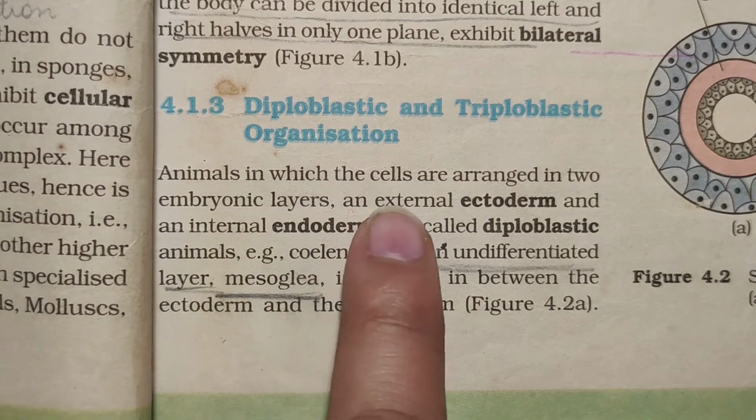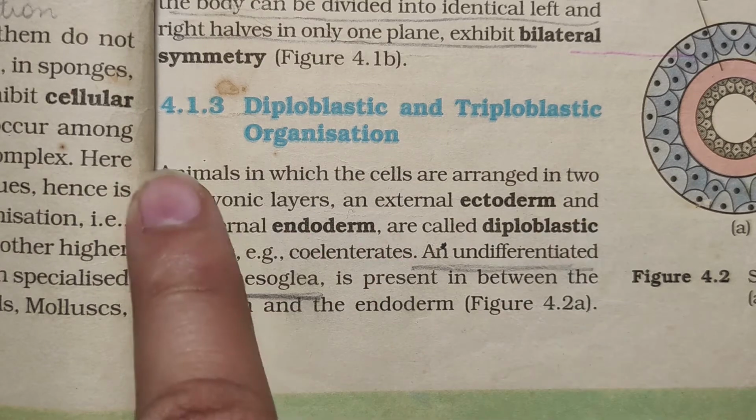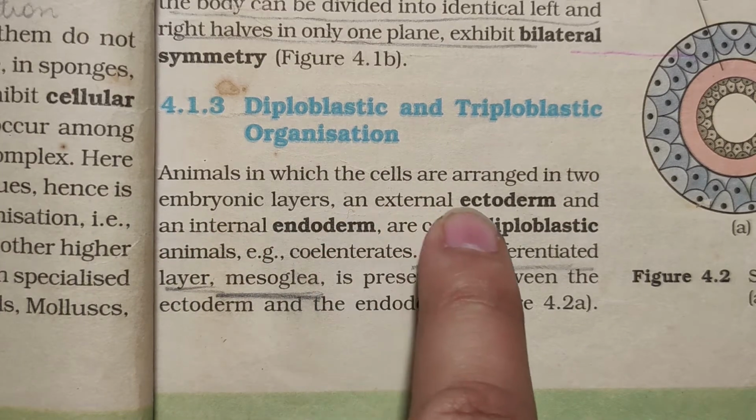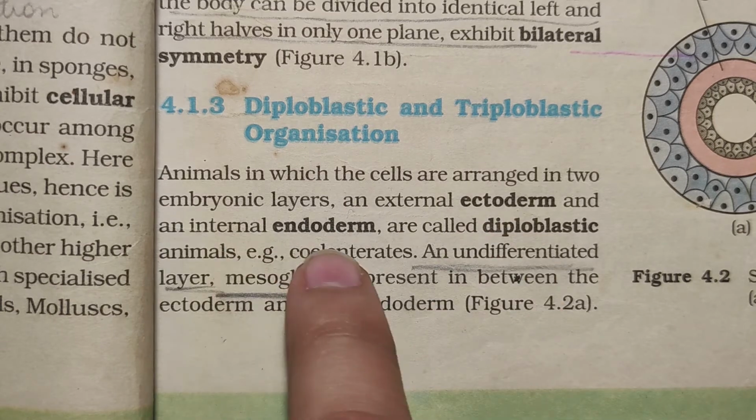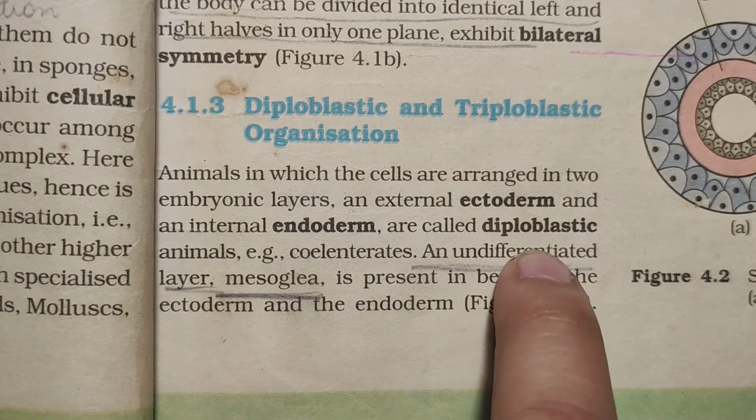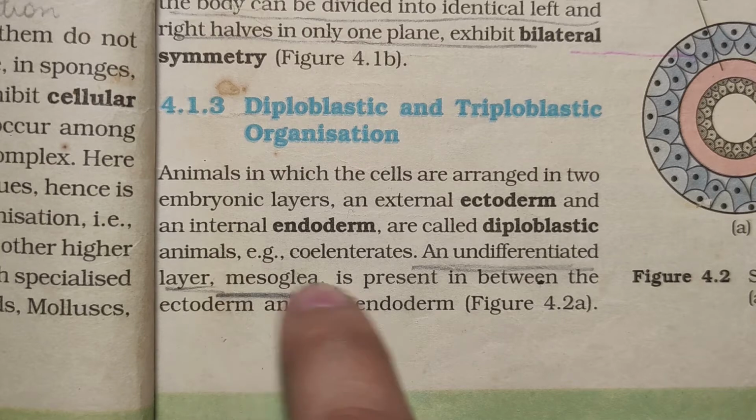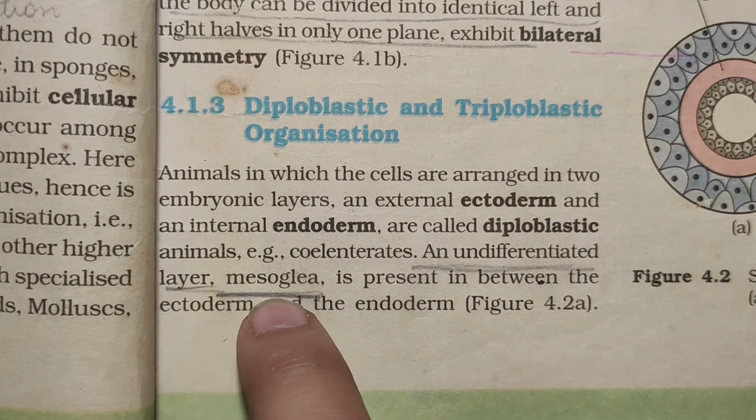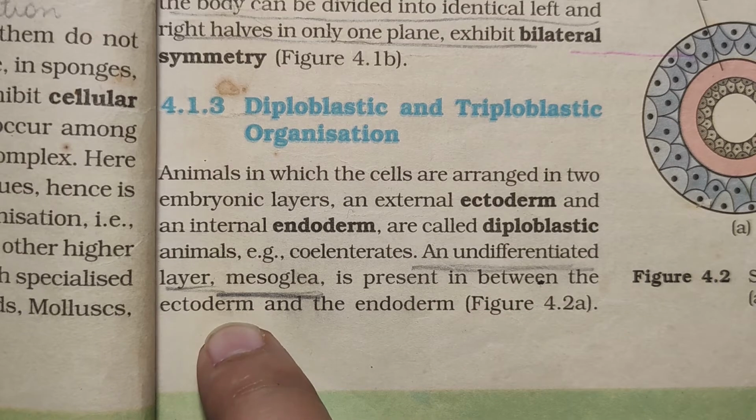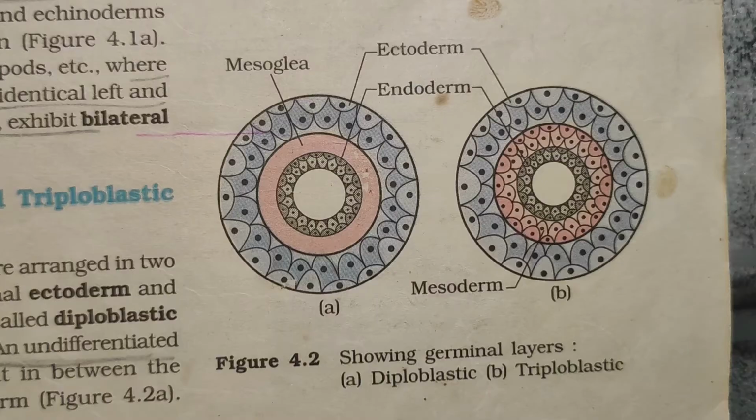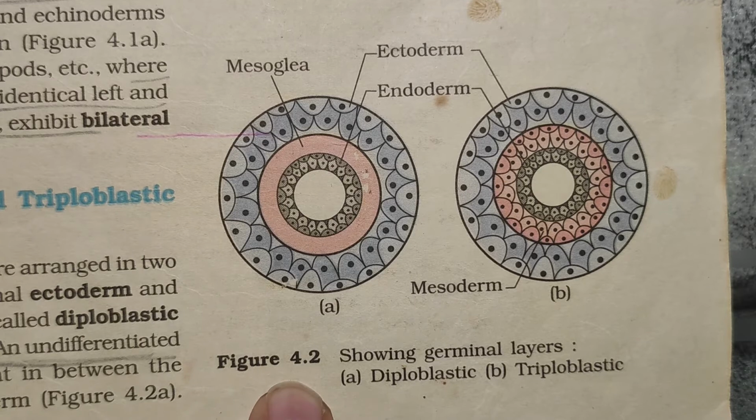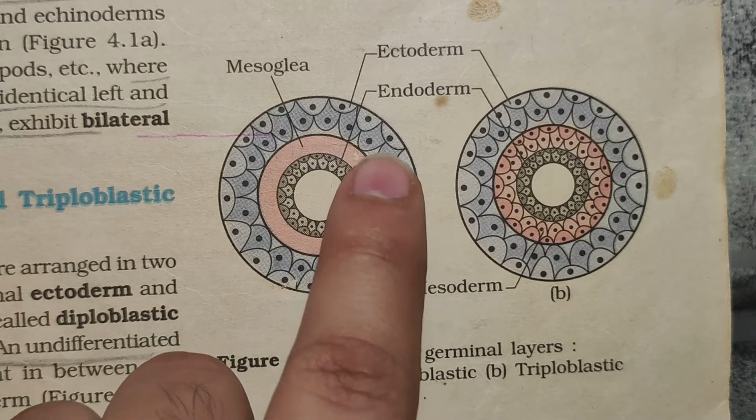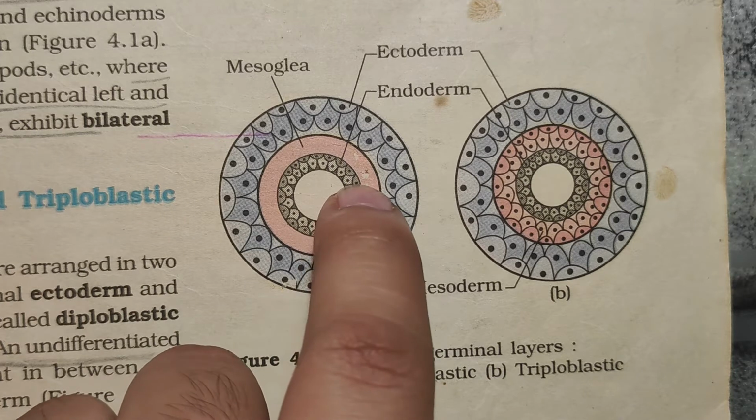Now, diploblastic and triploblastic organization. So, animals in which the cells are arranged in two embryonic layers, an external ectoderm and an internal endoderm, are called as diploblastic animals. Example, coelenterates. An undifferentiated layer, mesoglea, is present in between the ectoderm and the endoderm. In the figure 4.2, you can see that there is an ectoderm, endoderm, and in between there is a mesoglea.